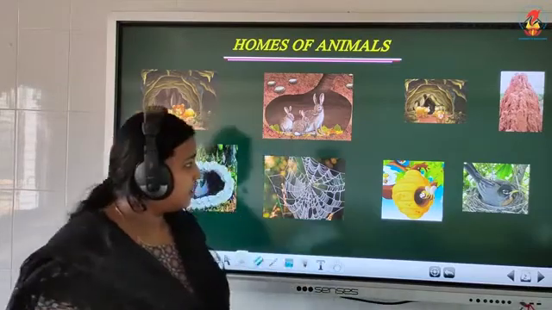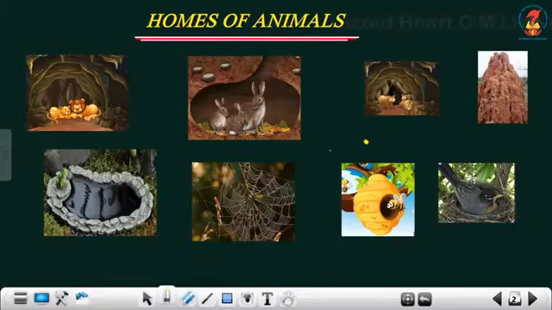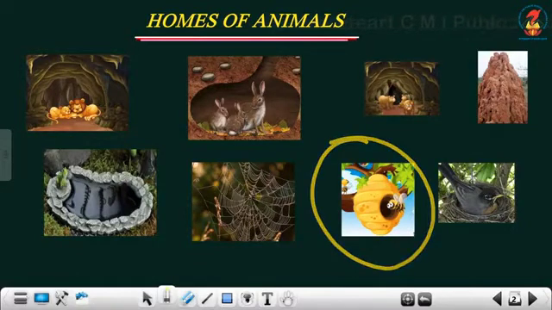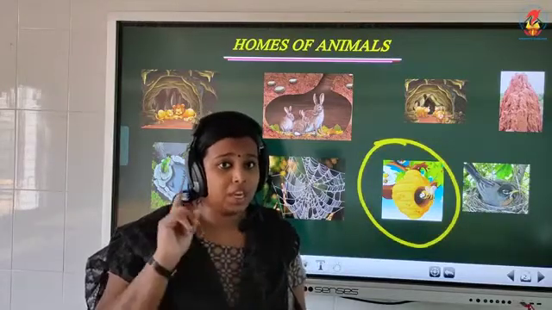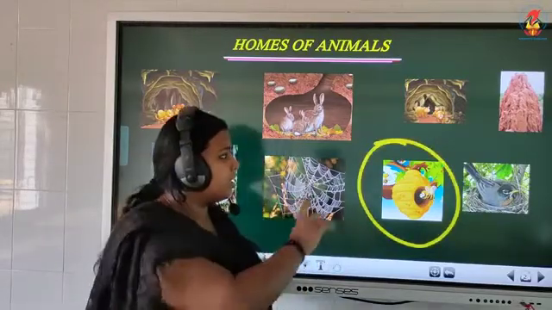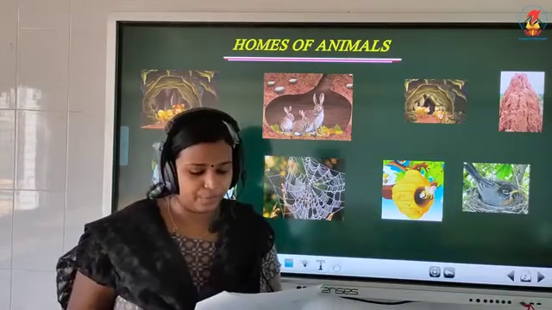Many bees together make a beehive and live in it. So have you seen a beehive? Yes, you can see a beehive here. So many bees together make a beehive. Do one or two bees together? No, many bees together make a beehive.